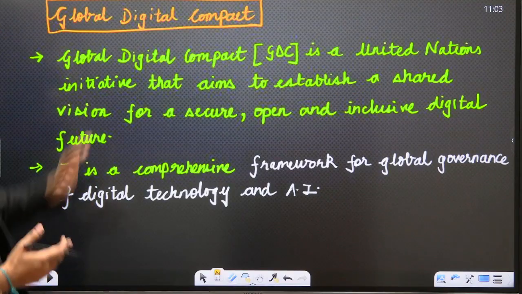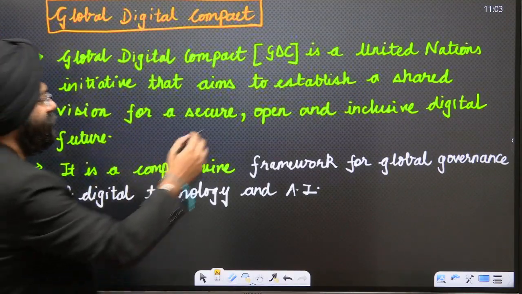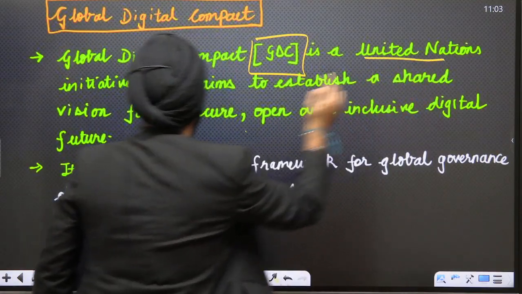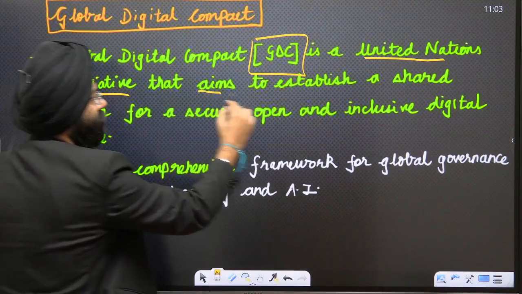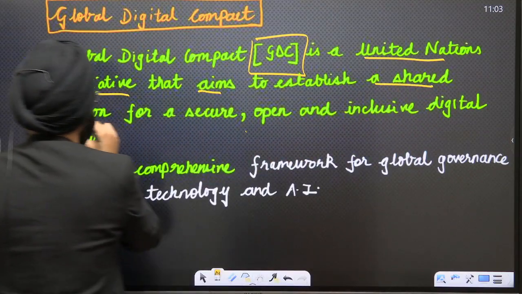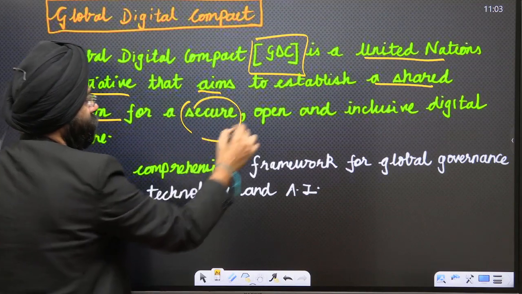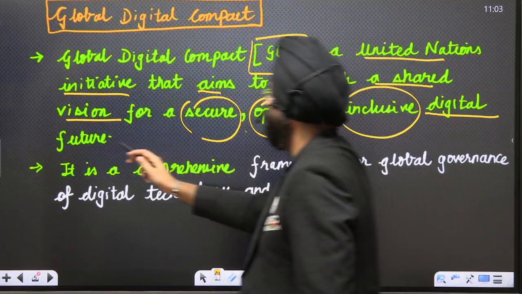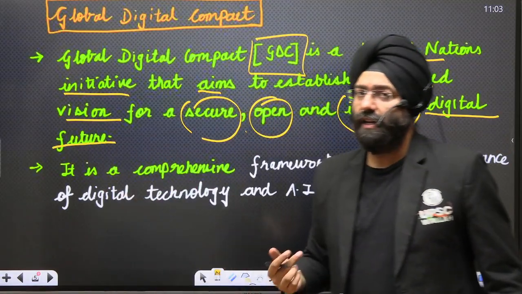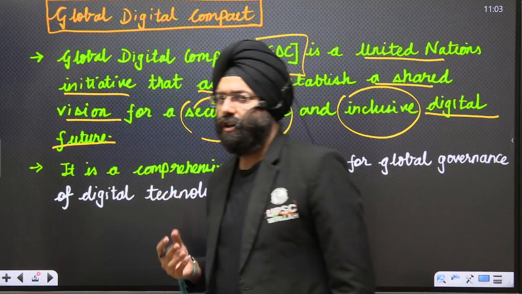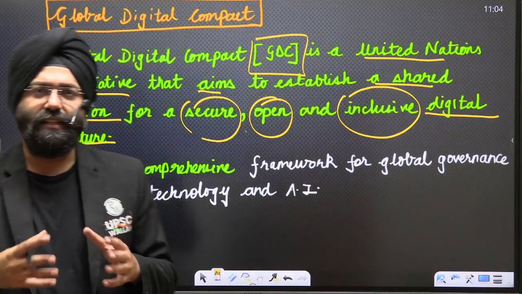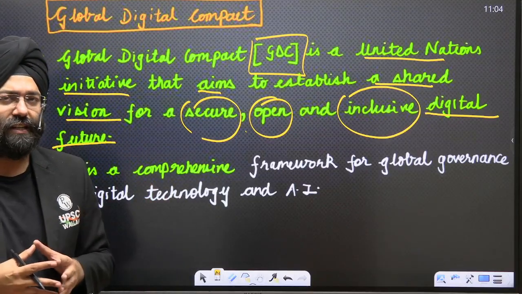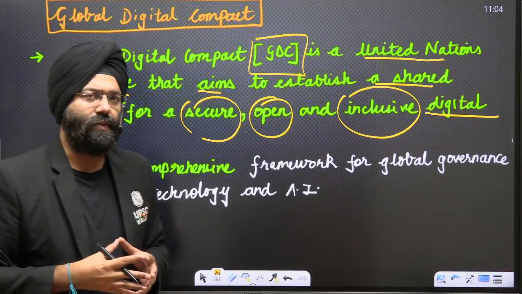Please understand, Global Digital Compact or GDC is a United Nations initiative that aims to have a shared vision for a secure, open and inclusive digital future. We very well know that the future lies in those digital technologies and the interconnections and interdependence between those devices and digital technologies, through artificial intelligence, machine learning, and so many new technologies coming there.